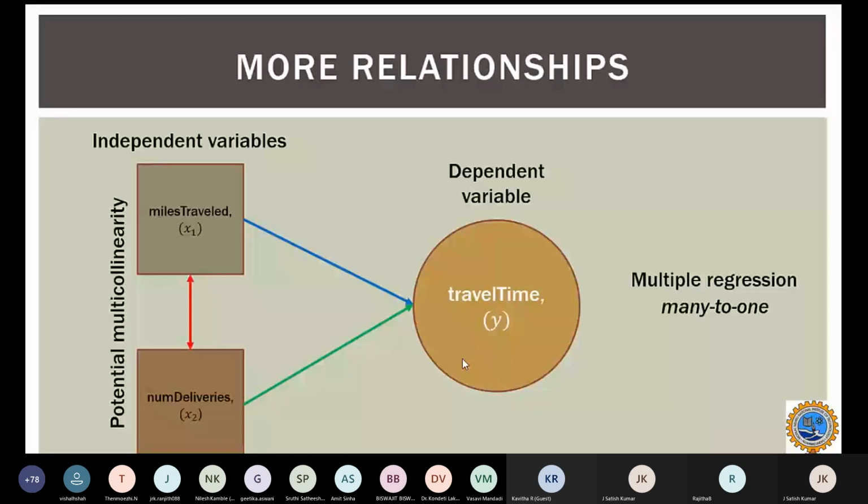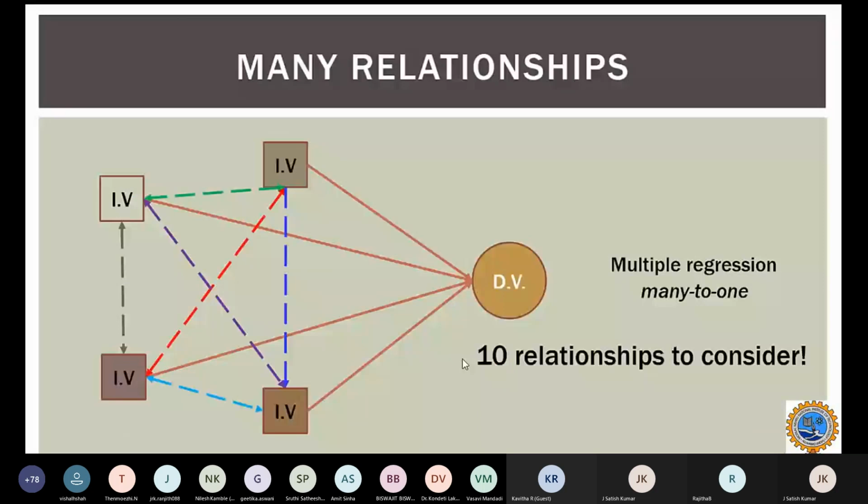Now, suppose there are 4 independent variables and one dependent variable. If the independent variables depend on each other, then we have to consider 10 relationships, because the 4 independent variables with the dependent variable give me 4 relationships. Then the relationships among independent variables give me 6 relationships, because each independent variable depends on the other 3. So I have to consider 6 more. This would be troublesome, so we will try to reduce the number of relationships.